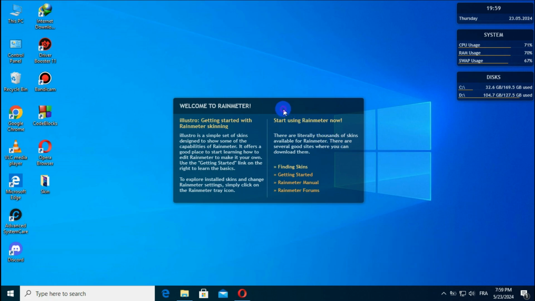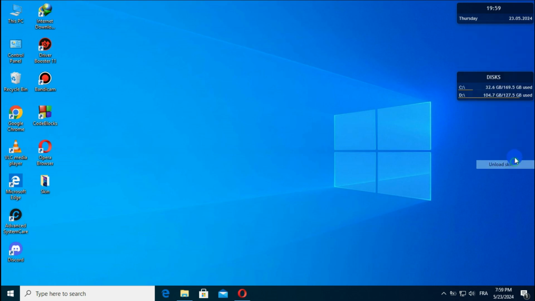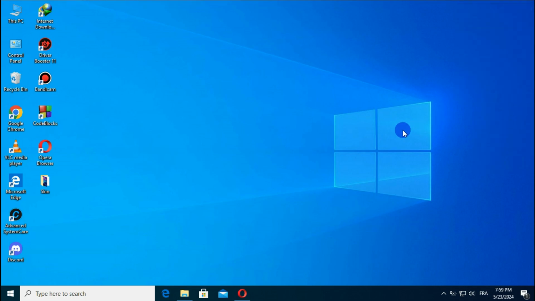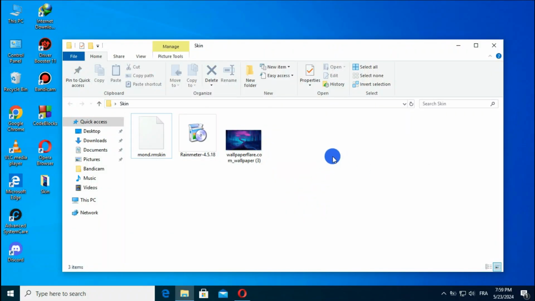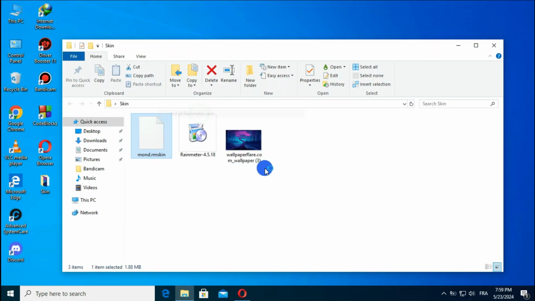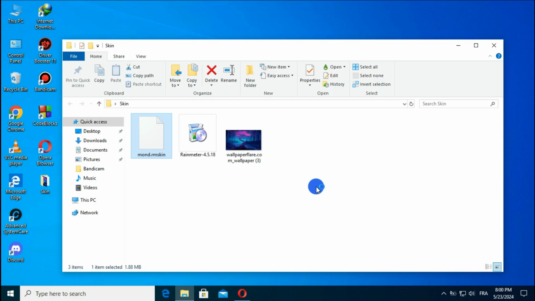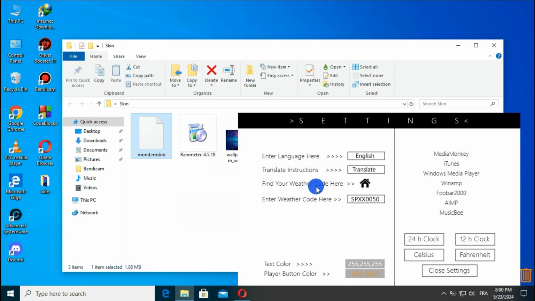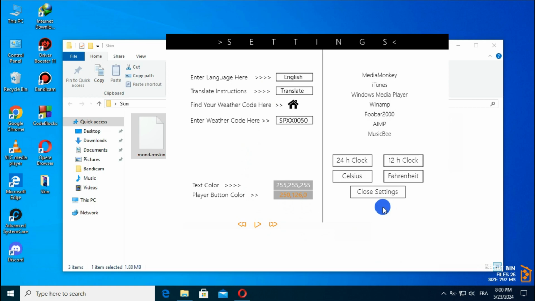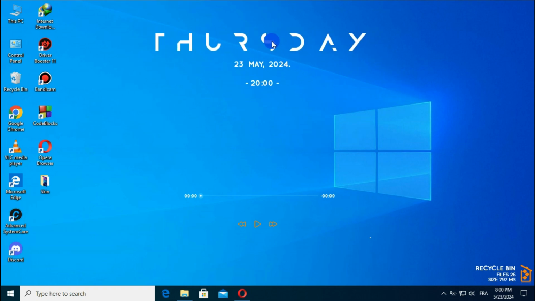Then remove all those icons from your screen like that. Now download this file, which is called Mond. You will see some changes on your desktop.